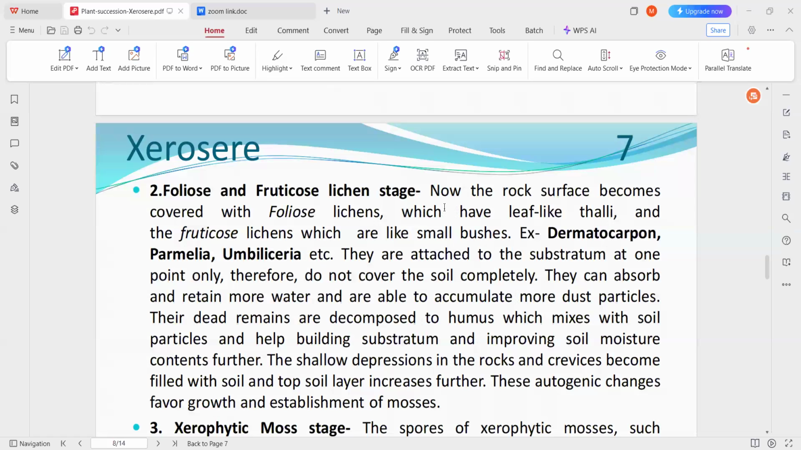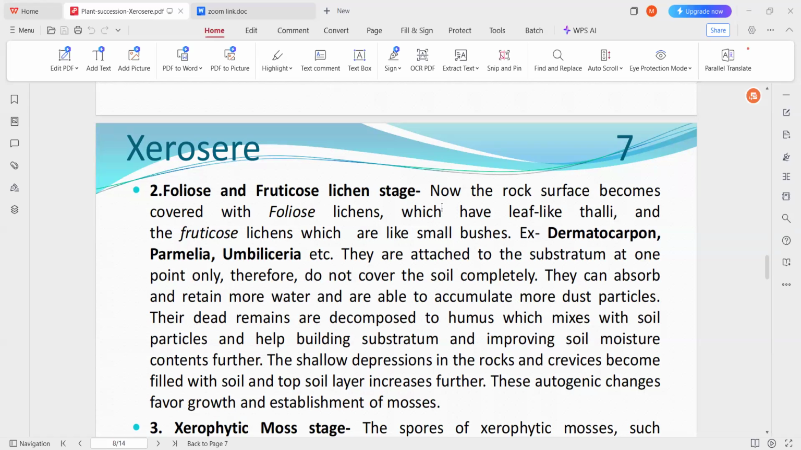As this death and decay continues, the soil moisture content also improves. The shallow depressions in the rocks and crevices become filled with soil, and the top soil layer increases further. So these autogenic changes favor the growth and establishment of the mosses.